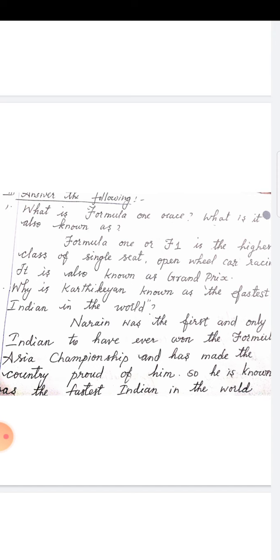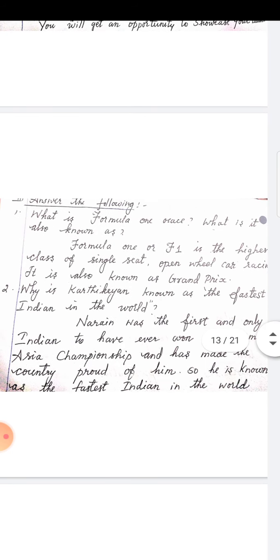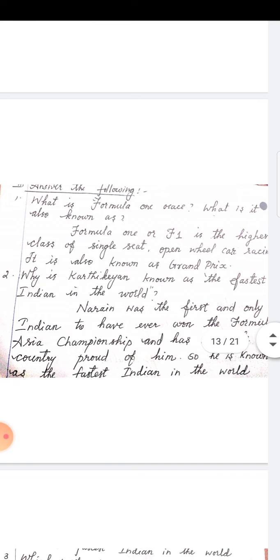Formula 1 or F1 is the higher, H-I-G-H-E-R, higher class, C-L-A-S-S, class of single, S-I-N-G-L-E, seat, S-E-A-T, open, O-P-E-N, wheel, W-H-E-E-L, open wheel car racing, R-A-C-I-N-G. It is also known as Grand Prix. What is it also known as? It is also known as Grand Prix.